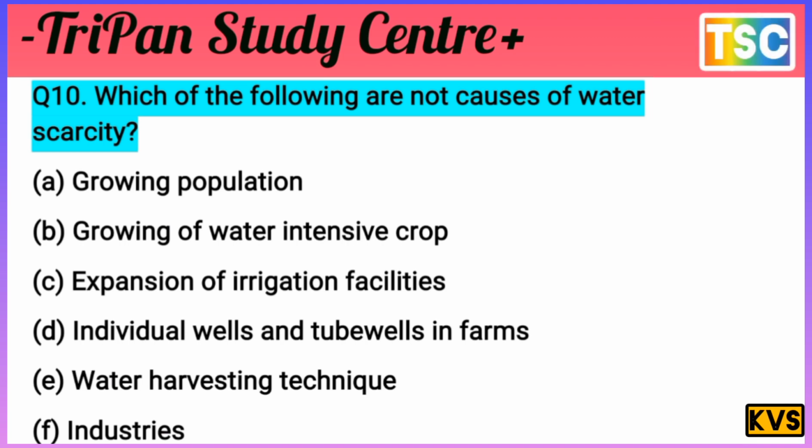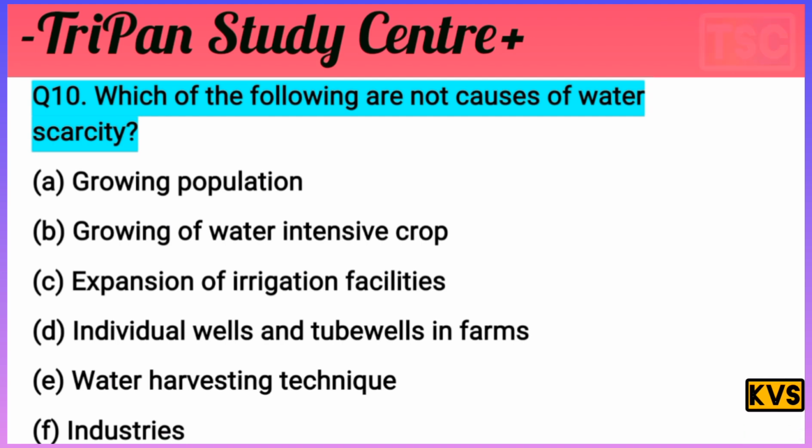A growing population is causing it here. Growing water intensive crops are causing it. Expansion of irrigation facilities is causing water scarcity. Individual wells and tube wells on a farm are causing water scarcity. But water harvesting technique and industry are not causing water scarcity. So two answers are correct here: E and F. Write down E and F. That is the most important answer for this question. E and F are not causes of water scarcity.